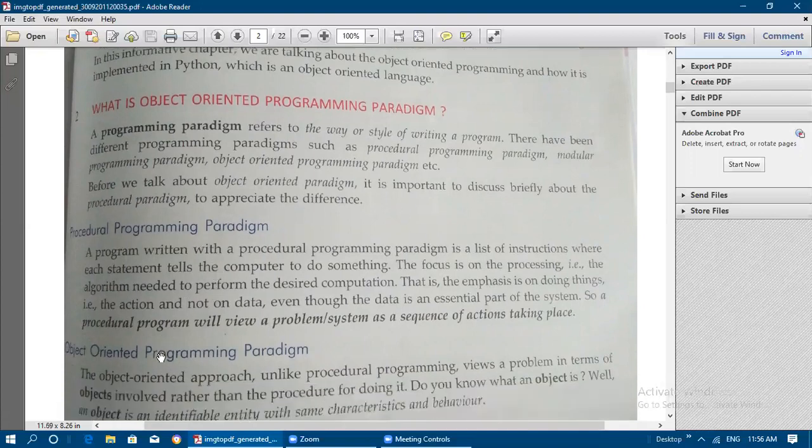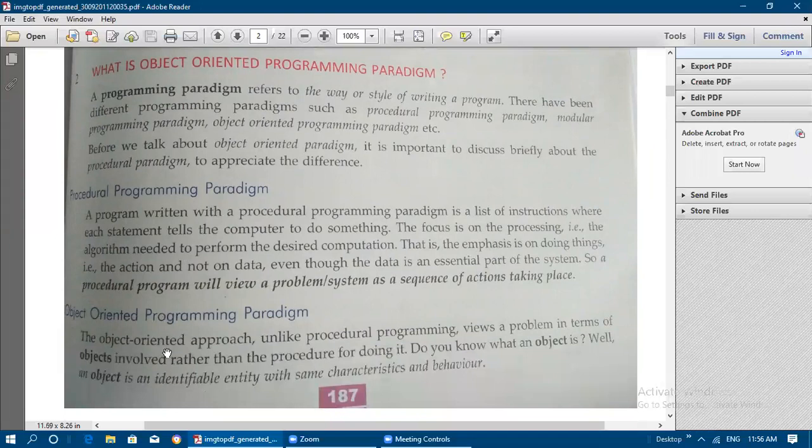Okay, and the object-oriented programming paradigm is different from the procedural programming paradigm. The object-oriented approach, unlike procedural programming, views the problem or system in terms of the objects involved rather than the procedure for doing it. So it will not be looking for a procedure for doing it. Okay, it will not focus only on the action. So it will consider the objects also.